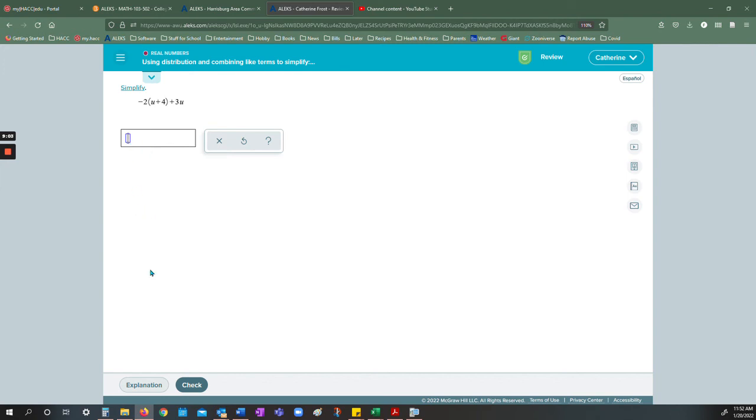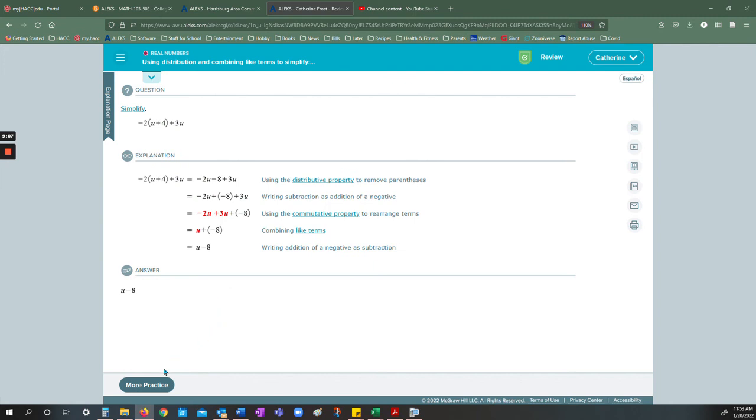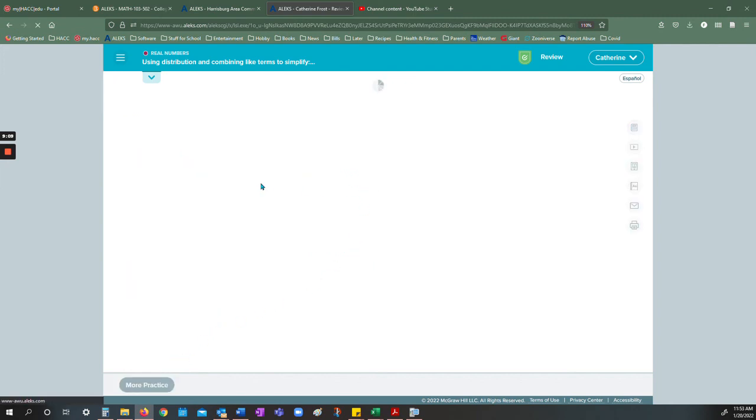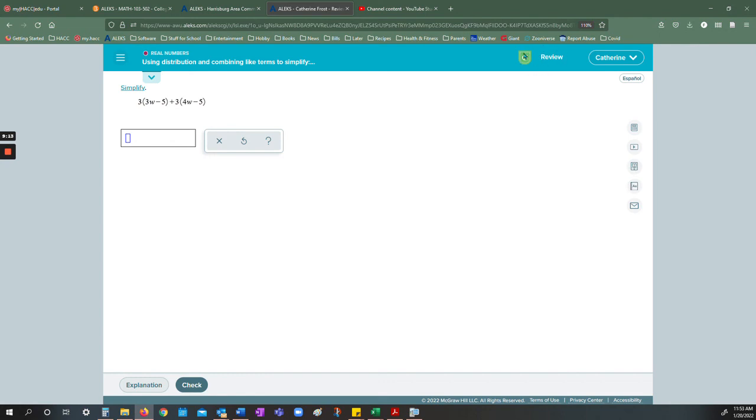And so I can look at the explanation for this. I can do practice problems. I have all the same things here. But if it says review mode, that's not making progress in my homework objective or my topic goal, but I am doing some good by reinforcing and practicing problems.